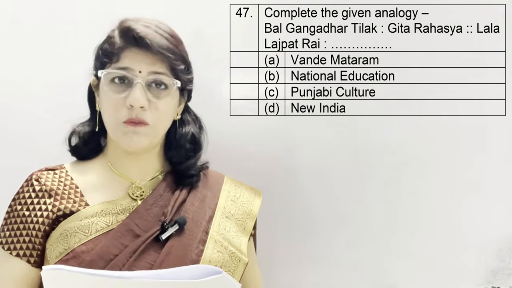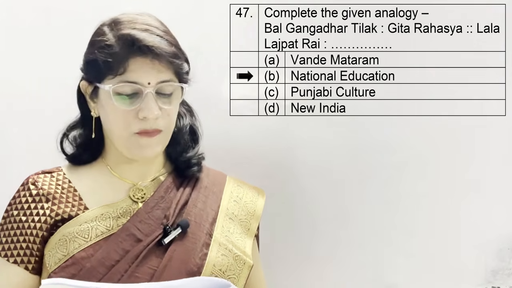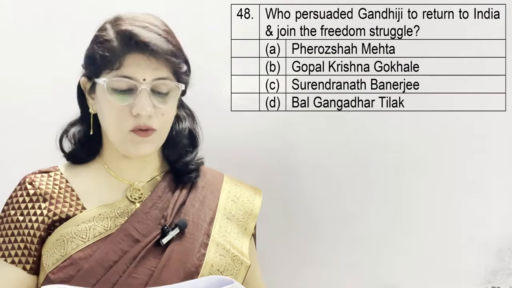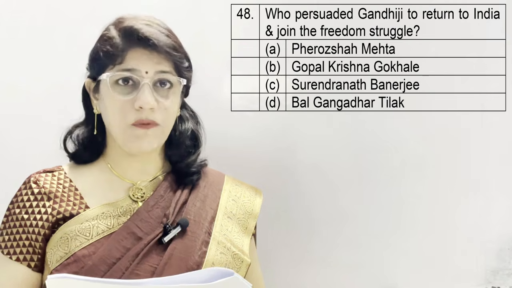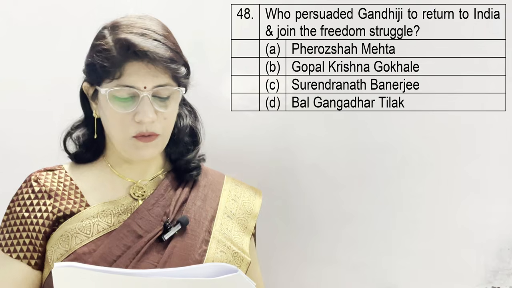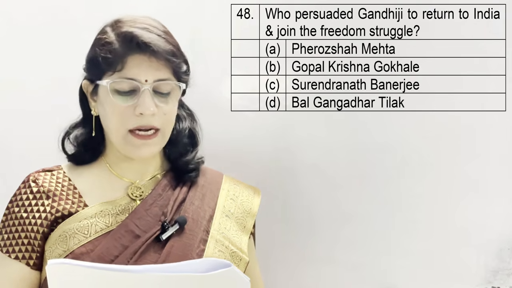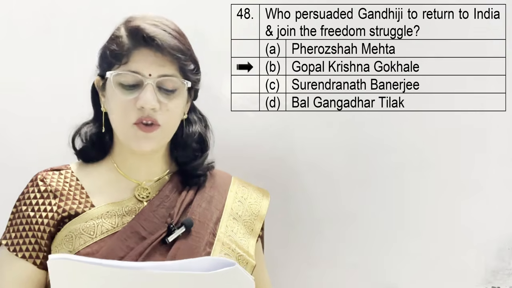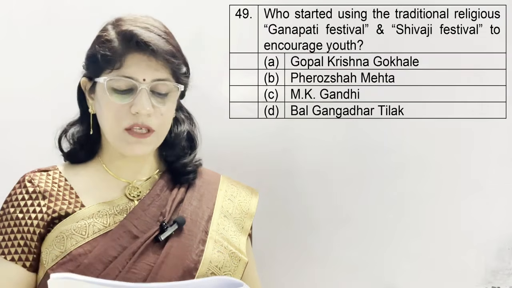And the correct option is B. National Education. Question number 48. Who persuaded Gandhiji to return to India and join the freedom struggle? A option Firoz Shah Mehta, B. Gopal Krishna Gokhale, C. Surendranath Banerjee, and D. Bal Gangadhar Tilak. And the correct option is B. Gopal Krishna Gokhale.